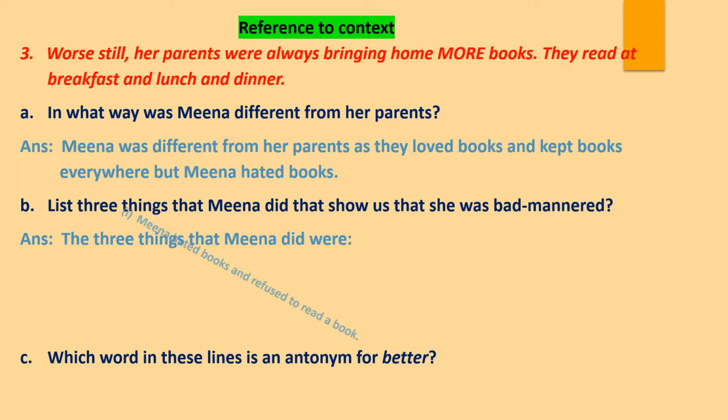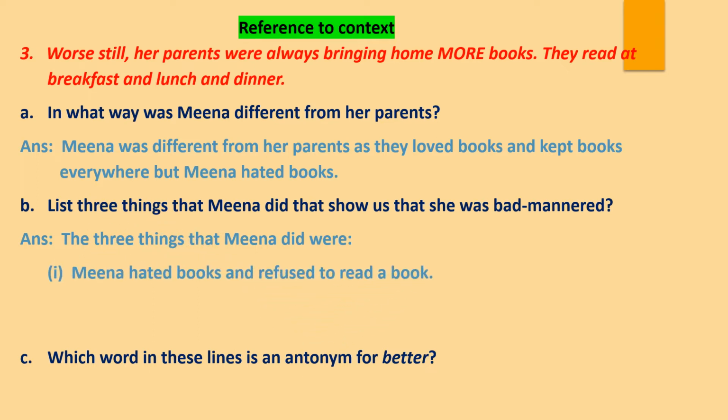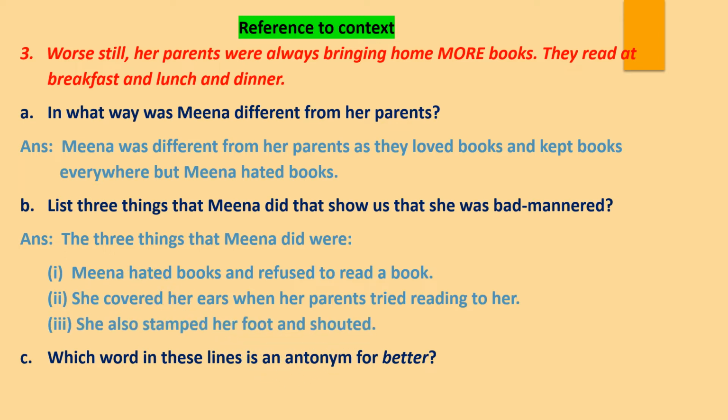So let's see. First one, Meena hated books and refused to read a book, isn't it? Next one, she covered her ears when her parents tried reading to her. And the third one, she also stamped her foot and shouted. Right? So now children, question C.